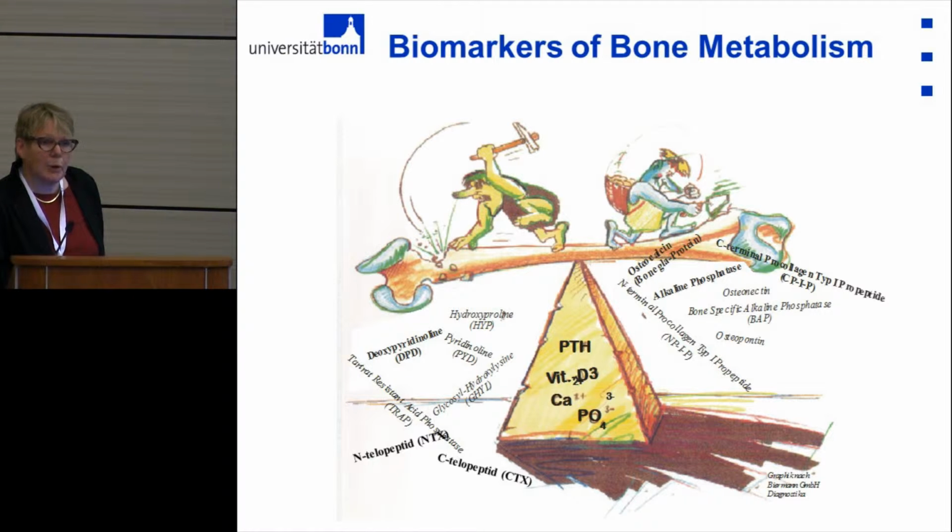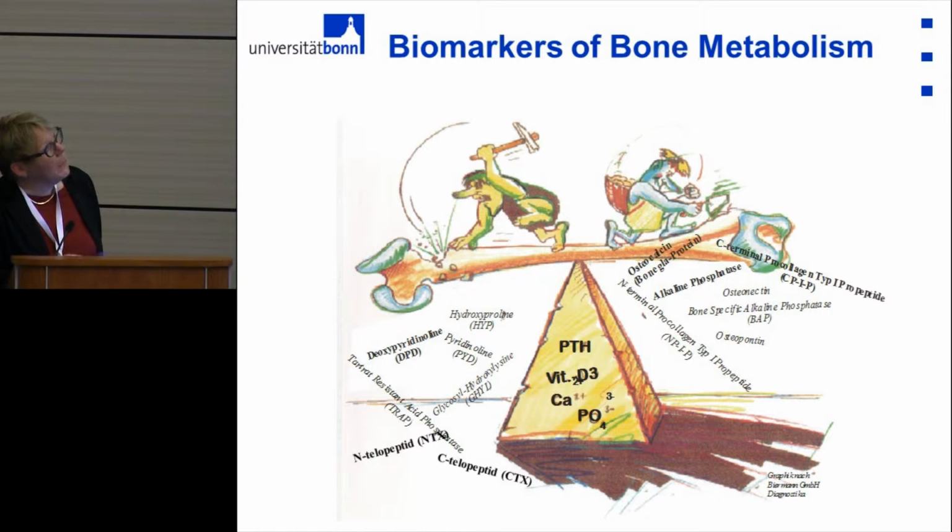Now, usually bone mass and bone mineral density are measured by DEXA, so dual energy X-ray absorptiometry, or quantitative computer tomography, QCT. These are measures which give you a nice idea of what the bone mass is, but they don't give you an idea of bone turnover. And it takes much longer to see any change in bone mineral density with methods like DEXA and QCT than with the so-called biomarkers, and this is reflected in this comic here. So these are reflecting the osteoclasts, and these are reflecting the osteoblasts, the bone forming cells.